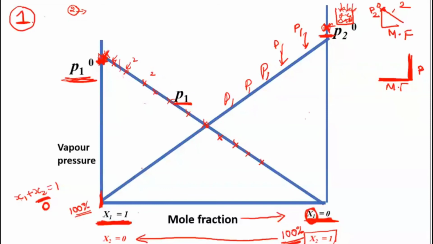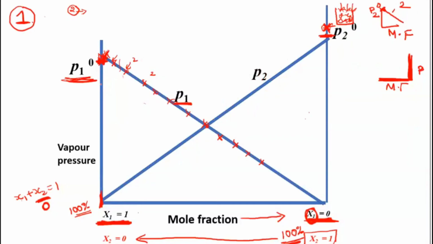Now here, this is for ideal condition, whatever I have given. So P2 naught, this line slope which is going downwards, that value will be directly proportional to your P2. Depending on your P2 value, you will get this slope, because they are directly proportional to mole fraction.